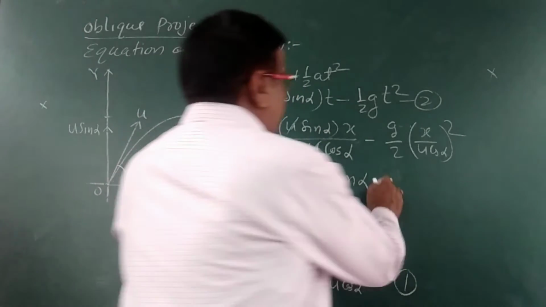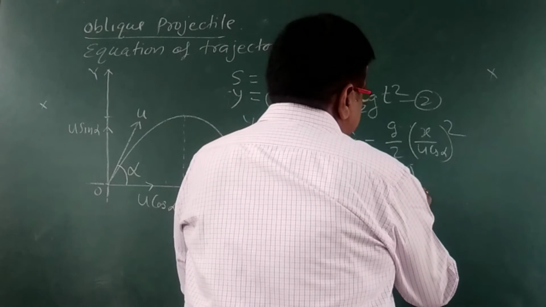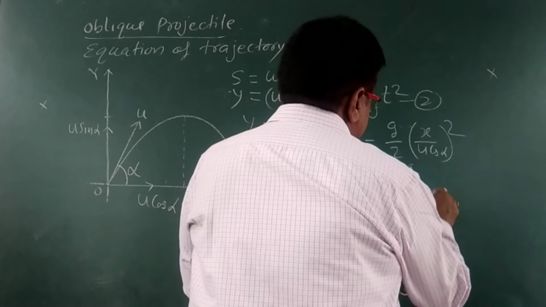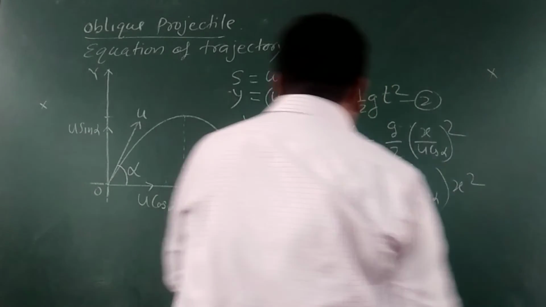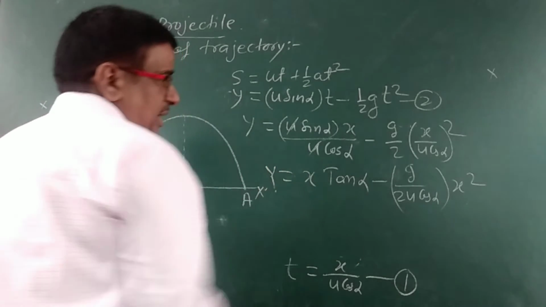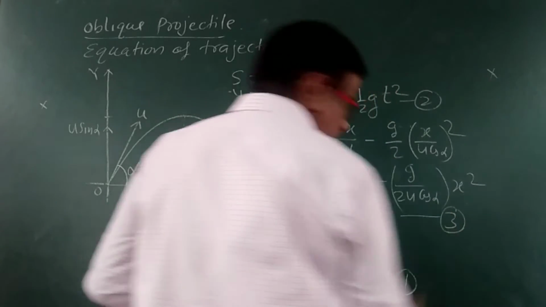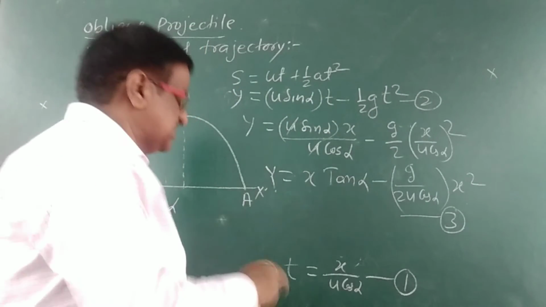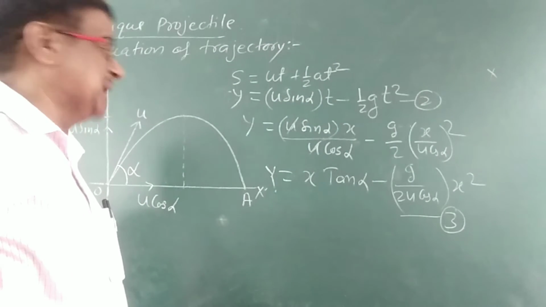x is here, minus g by 2 u cos alpha, this is constant, into x square. So y is equal to this one. This equation is equation number 3. This equation is the equation for trajectory of oblique projectile.